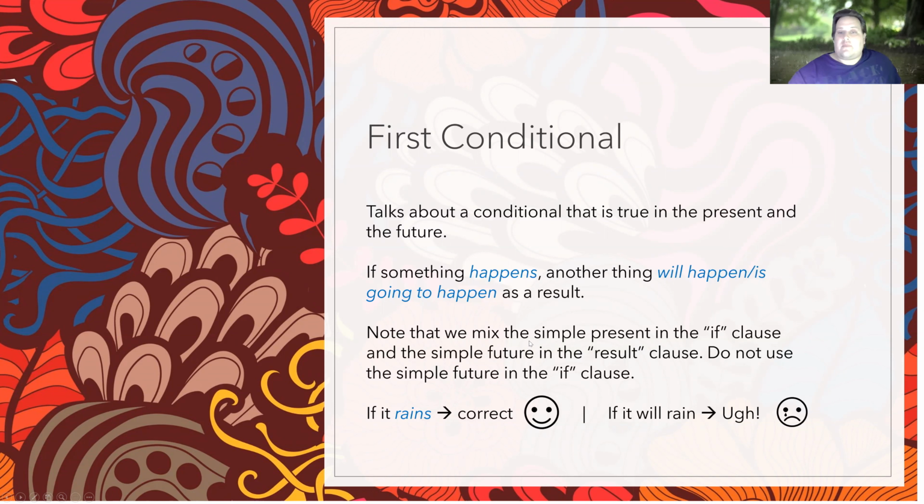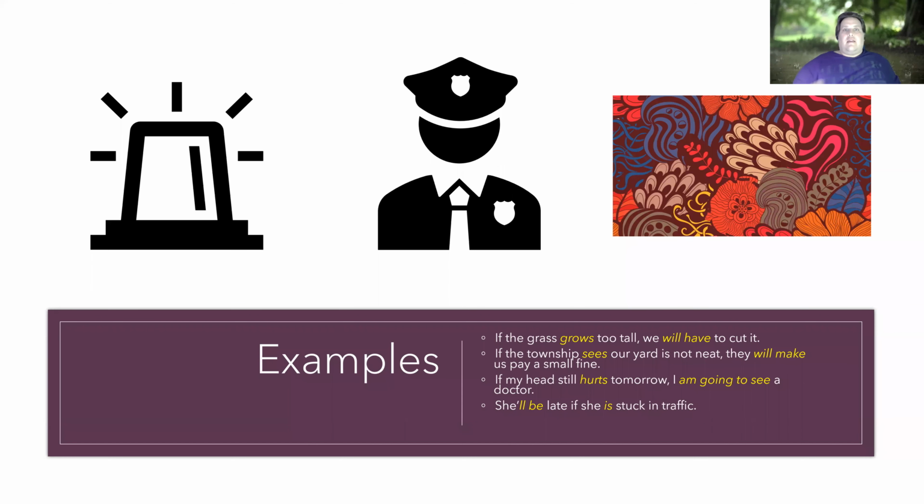Note that we mix up the simple present in the if clause and the simple future in the result clause. Do not use the simple future in the if clause. In other words, you want to say, if it rains. See, that's pretty cool, like outside right now, right? You don't want to say, if it will rain. No, that's not a good way of using the simple future in a conditional, okay? So here are some examples of using the first conditional, okay?